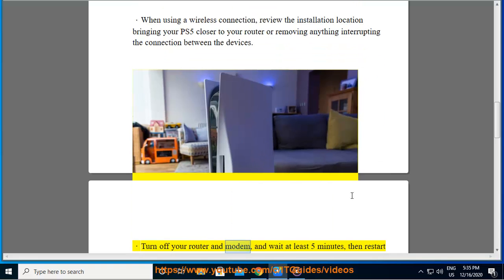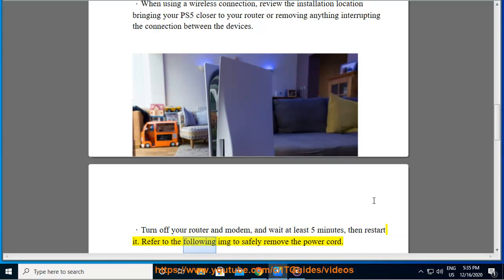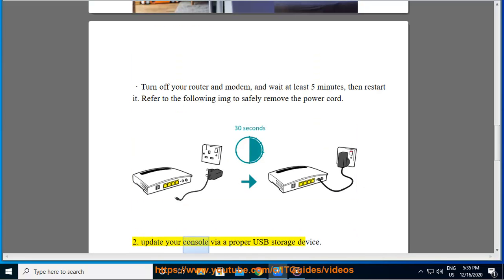Turn off your router and modem, and wait at least 5 minutes, then restart it. Refer to the following image to safely remove the power cord. 2. Update your console via a proper USB storage device.